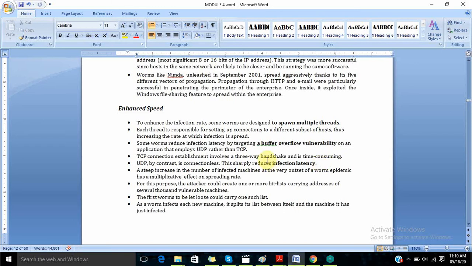So this worm, by using a UDP connection as a medium, reduces the infection latency, so the computer gets affected very fast. This is one more way. It doesn't use TCP because TCP involves a three-way handshake, which takes a lot of time. So the worm will not use TCP as a medium, to increase its speed, whereas it uses UDP.